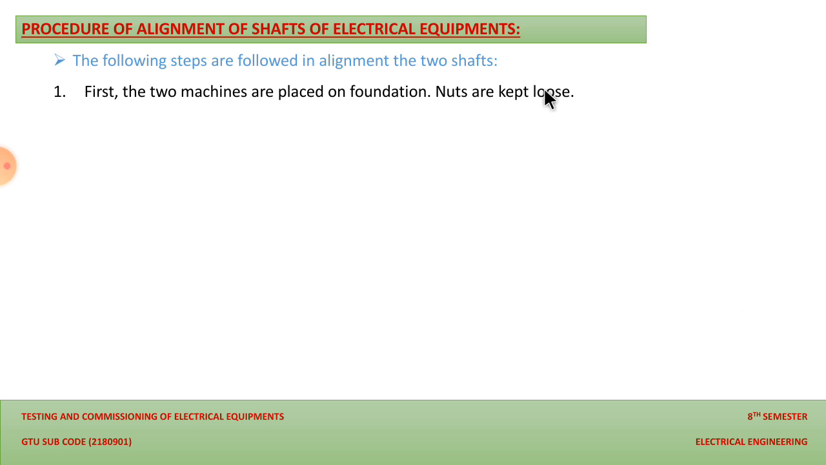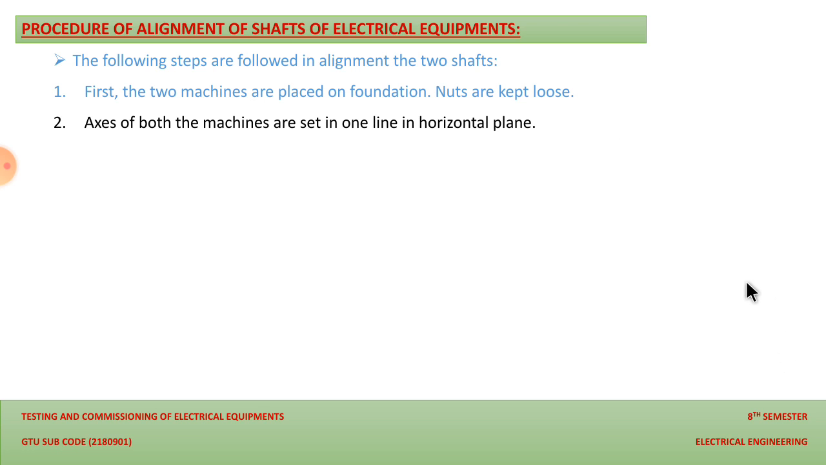We will simultaneously tighten the bolts one by one, and we will make an alignment. So the first step is that the two machines are placed on the foundation with nuts kept loose. Then the second point that we should follow is that the axes of both machines are set in one line in the horizontal plane. For that we can use the spirit level instrument to check the alignment between two machines.